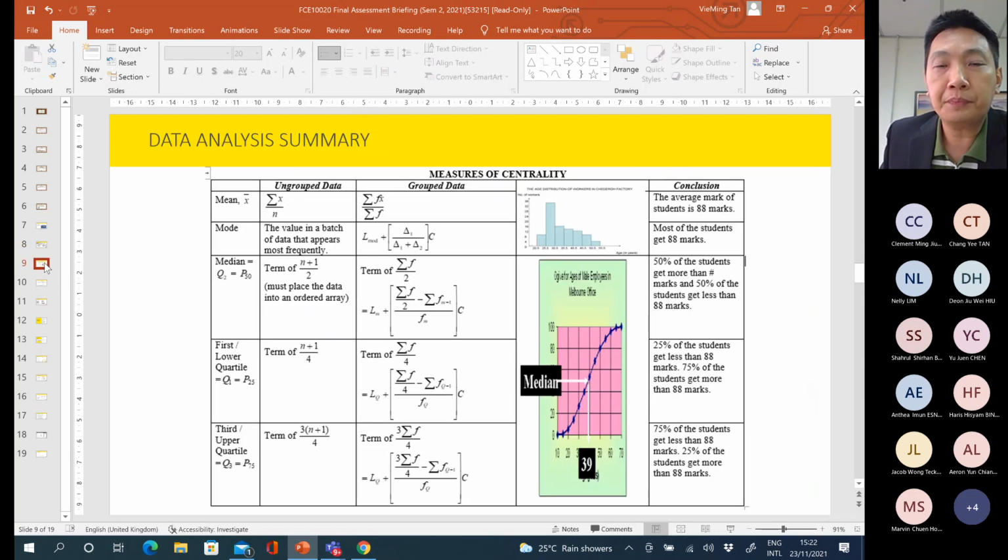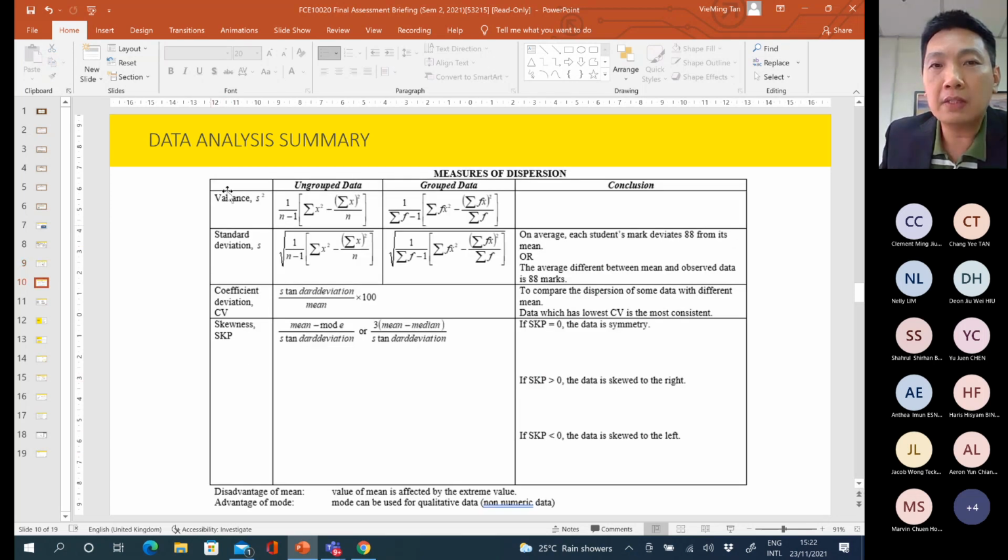Then you must also know how to use formulas to calculate the descriptive measurements for ungrouped data, which involve mean, mode, median, first quartile, third quartile, variance, standard deviation, coefficient of variation, and coefficient of skewness. So you must know how to use those formulas for ungrouped data.